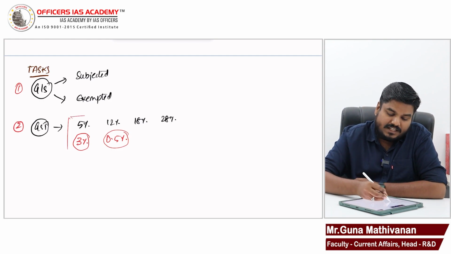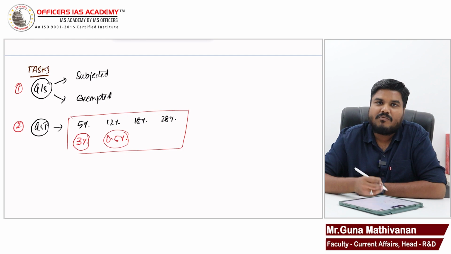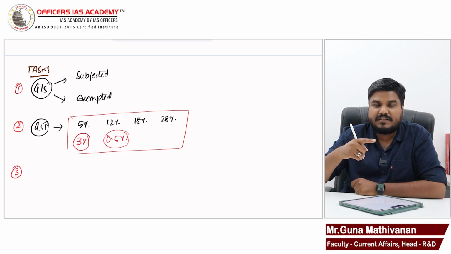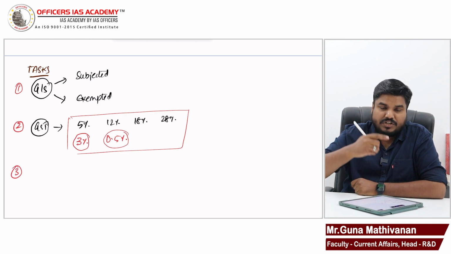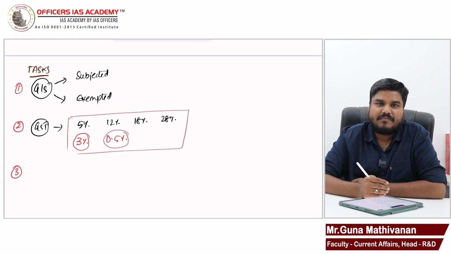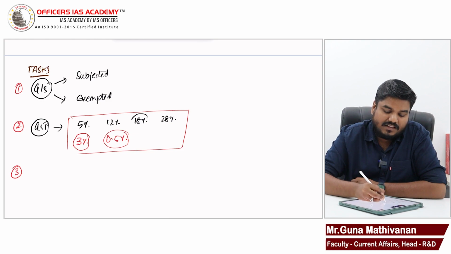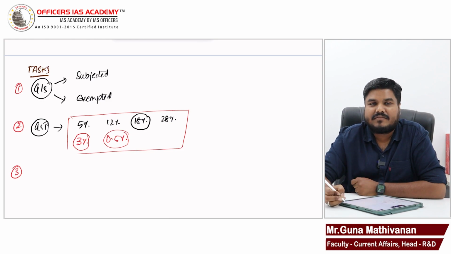So, this GST Council will decide what should be the tax rate. This GST Council will be deciding which goods and services should come under each tax slab. Right? Say, for example, services. Today, services will come under this 18% category.